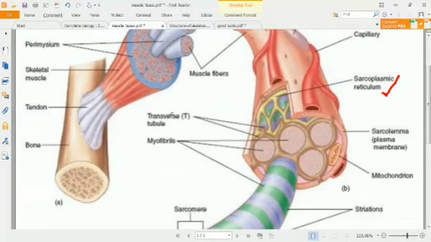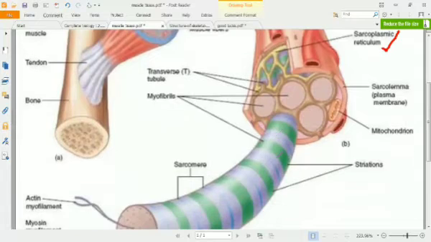So this is the T tubule or transverse tubule, which runs along all the muscle fibril, and that is to provide the action potential which comes from the nerve, any type of nerve cell, into the muscle fiber.